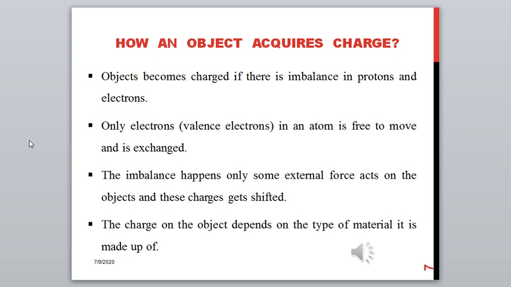This is so simple: when you apply some force or some external influence on the object, the charges get shifted and the object will acquire a charge. And the type of charge, positive or negative, on an object depends upon the type of material of which the object is made.